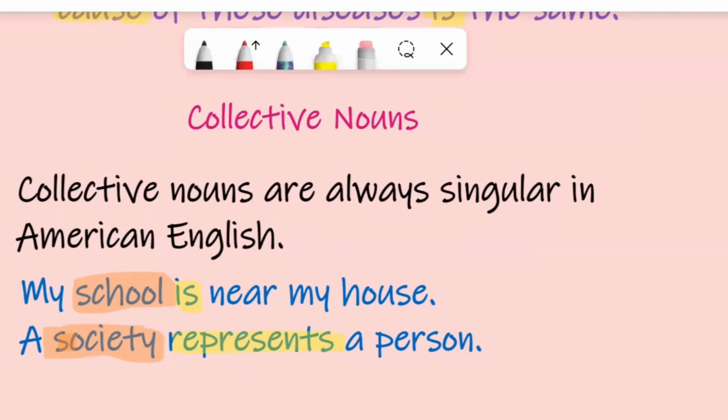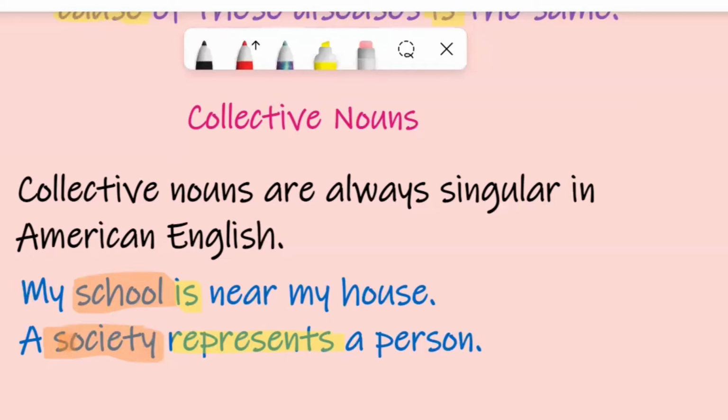The society represents a person. Society is singular. It's a collective noun, but it's singular in form. Represents is a singular verb form. If I ask someone, for example, how is your family? That is in British English. They are all fine. Family here, I don't mean the name of the family. I don't mean the whole of the family. I mean here everyone inside your family. So I say, they are all fine. Are here is a plural verb form.